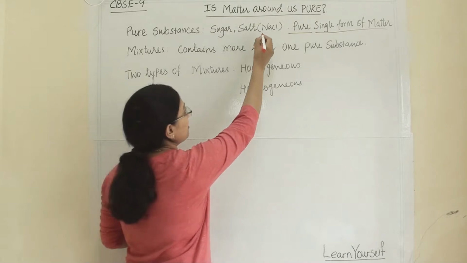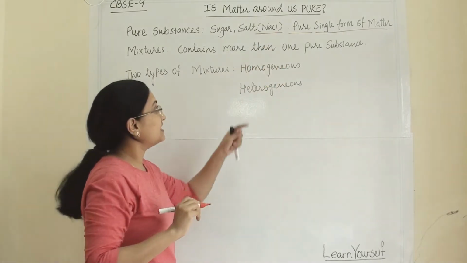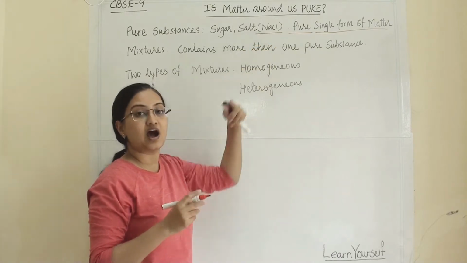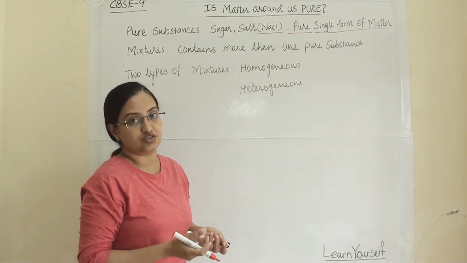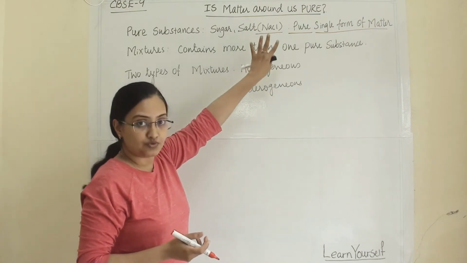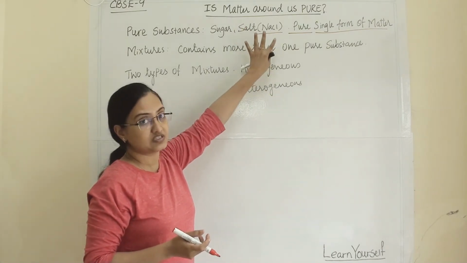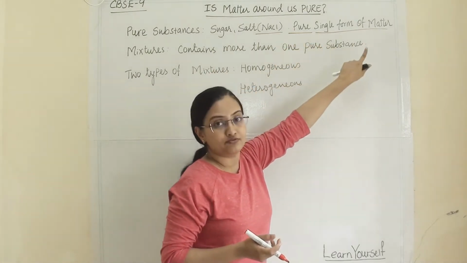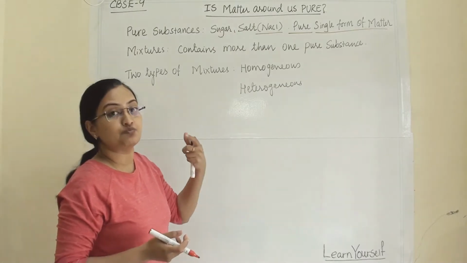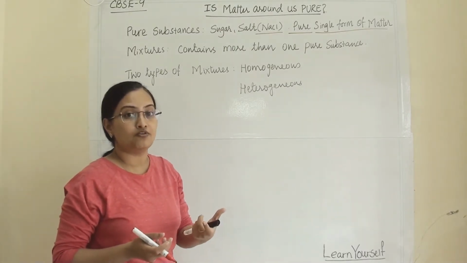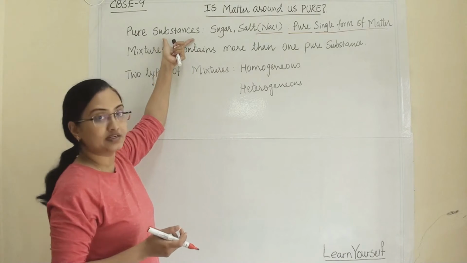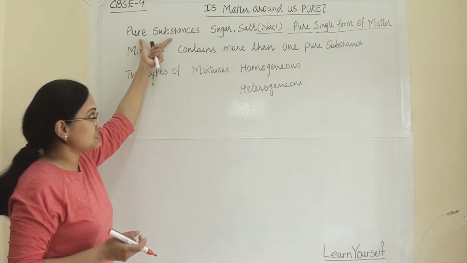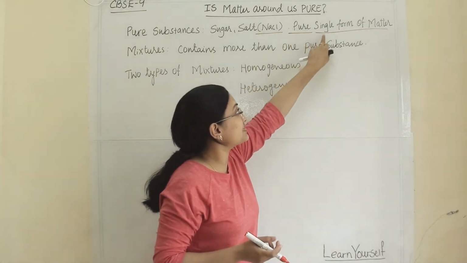When we are talking about NaCl, it is a pure substance, and sodium and chloride are chemically bound with each other. So we assume this substance is pure. Now, what is a substance? A pure, single form of matter. Anything which is pure and is a single form of matter, we call it a substance.